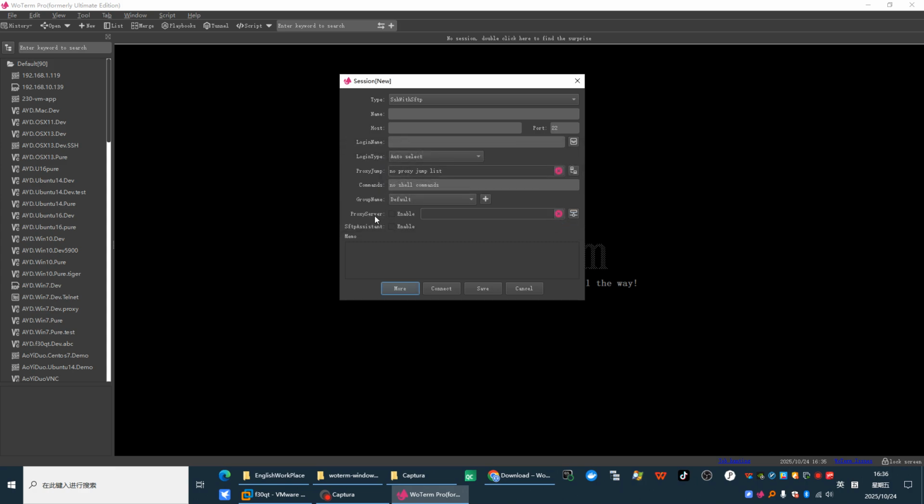Also, you can set a proxy like SOCKS4A or SOCKS5 through the proxy server to connect to the remote server.